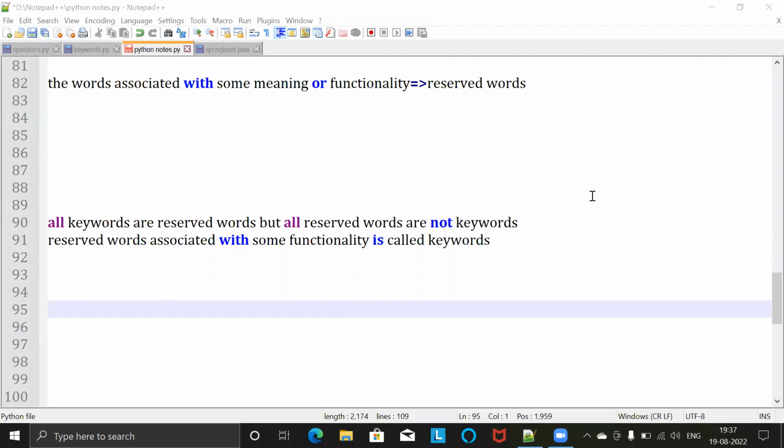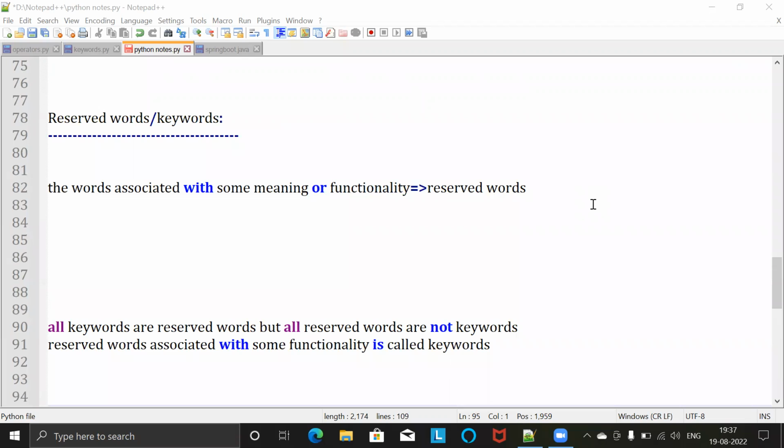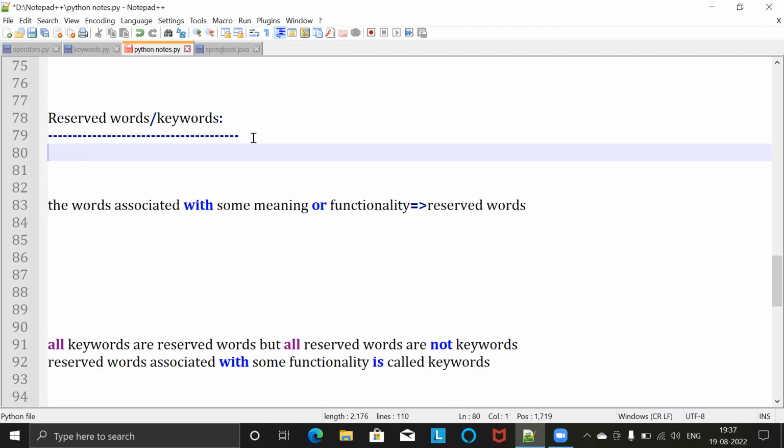Hi friends, in this section I will discuss reserved words and keywords in Python. First of all, before telling the reserved words and keywords, I will clarify one doubt. Both reserved words and keywords are not the same. There is a little difference. That is, all keywords are reserved words, but all reserved words are not keywords.